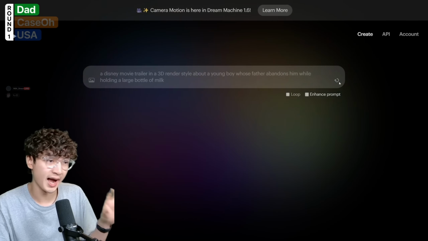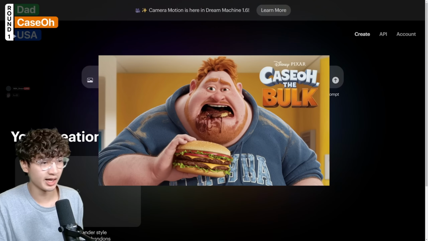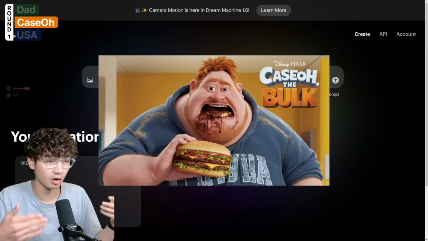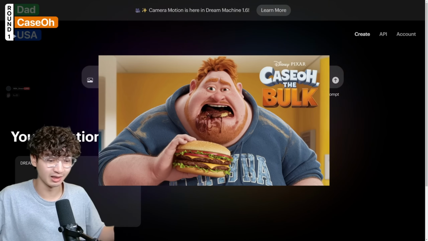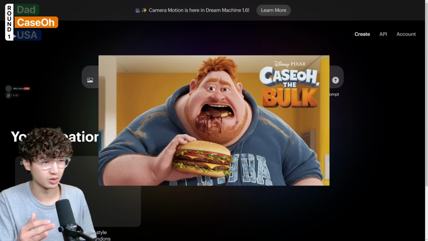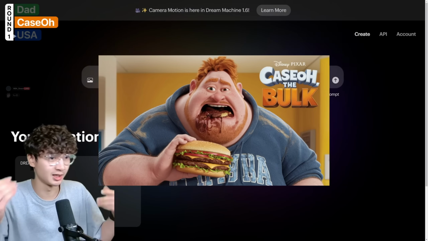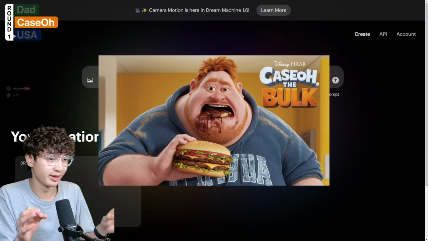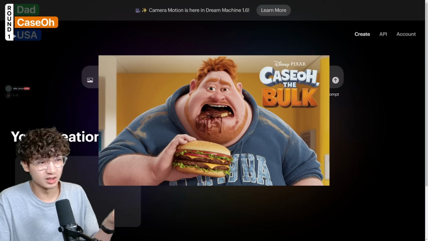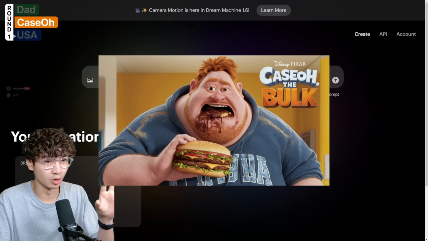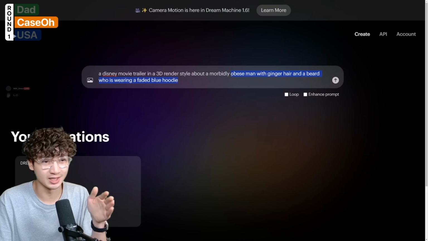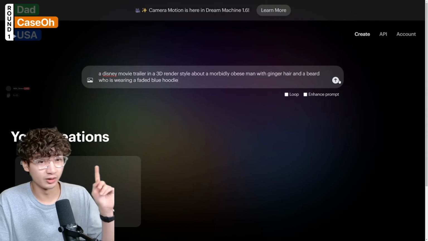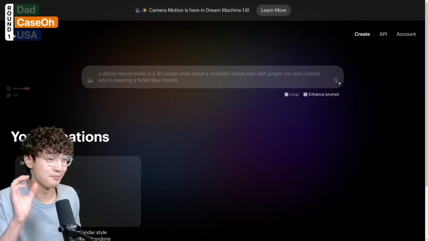We can start working on Act 1 for the Queso movie trailer. So the idea I have for this one is that I sort of want Queso to be some sort of fat superhero who starts off fat and somehow becomes even more fat. And then I want the main villain of this one to be Arnold Schwarzenegger, because he's a fit person, but my plan for this movie trailer will make more sense as the story develops. I'm gonna start this trailer by just seeing what Queso would look like, because I don't think the AI actually knows who Queso is, and so I just have to describe him as an obese man with ginger hair and a beard.